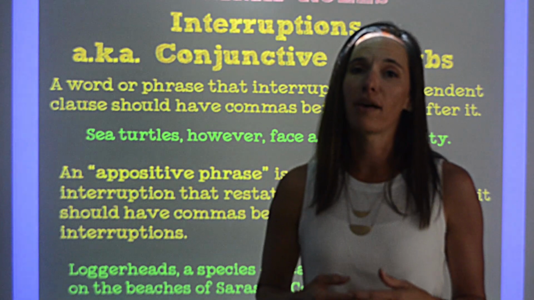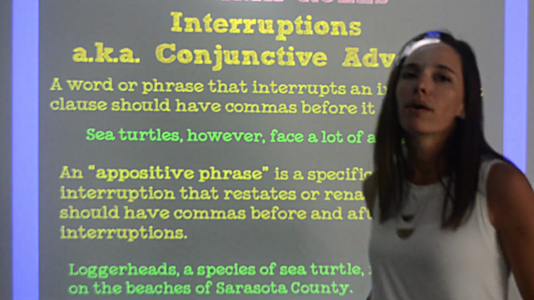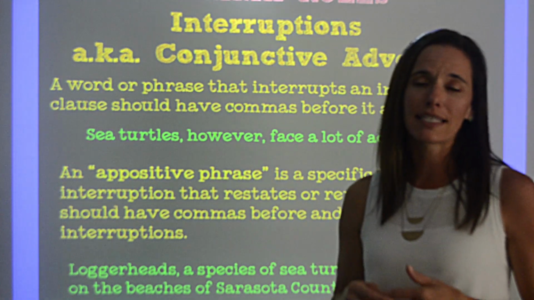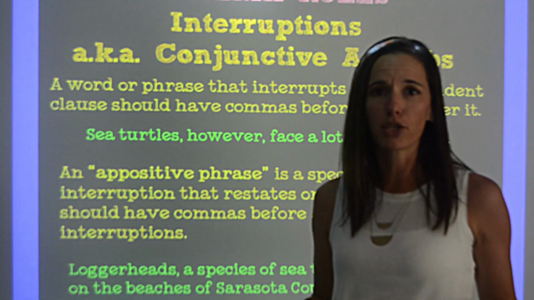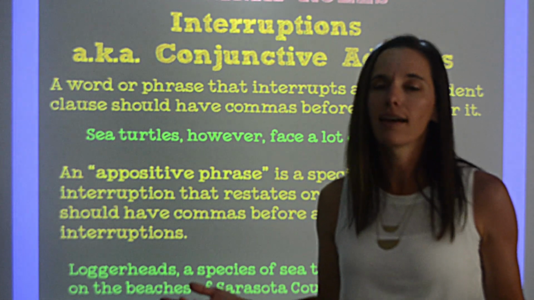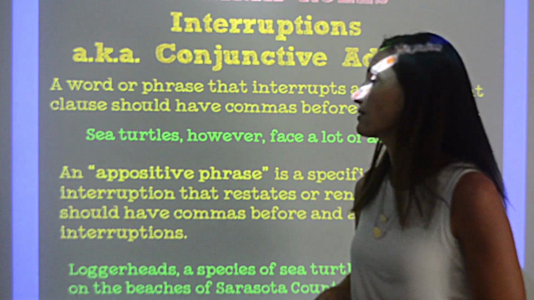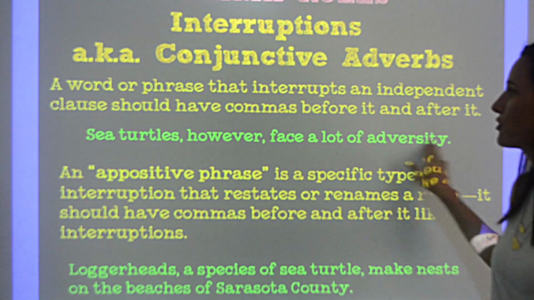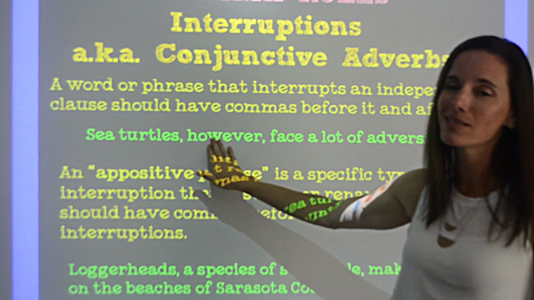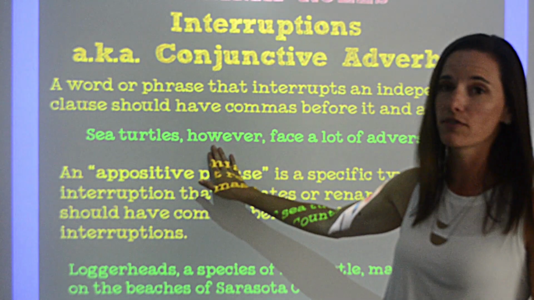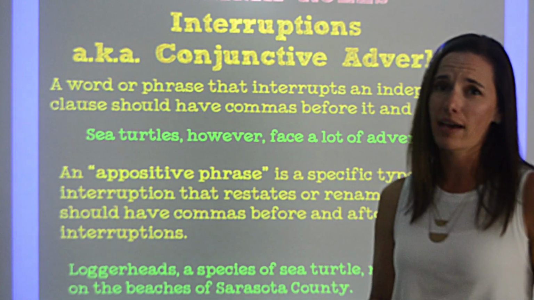Next, let's talk about interruptions, also aka conjunctive adverbs. When we have a word or a phrase that interrupts one single independent clause, this is an interruption, also known as, again, a conjunctive adverb. So an independent clause would be something like, sea turtles face a lot of adversity. Well, when I interrupt that one single independent clause with a conjunctive adverb, like however, I need to put commas before and after the however.